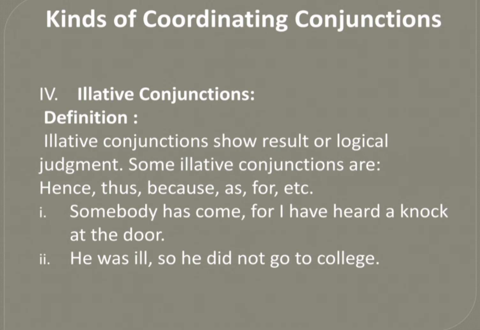Let's see its examples in the form of sentences. In the first sentence, somebody has come, for I have heard a knock at the door. Here the word for is an example of elative conjunction. In the next sentence, he was ill, so he did not go to college. Here the word so is an example of elative conjunctions.